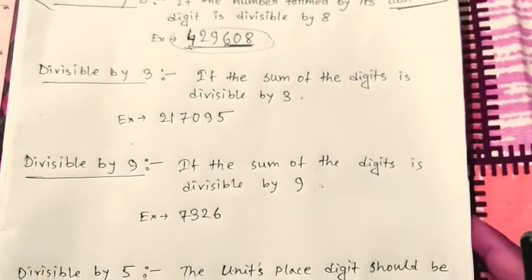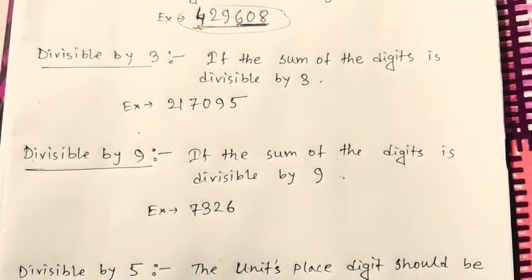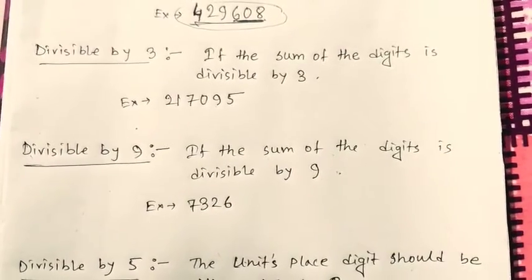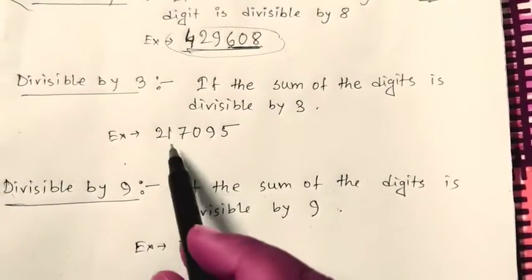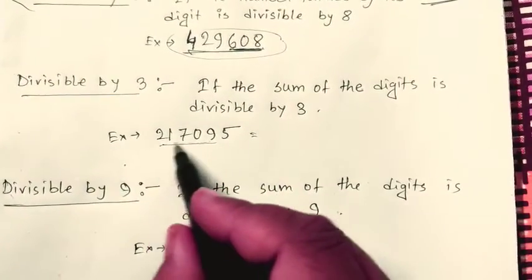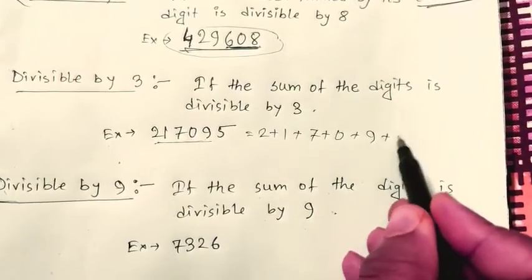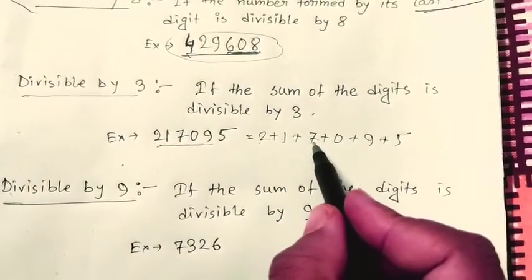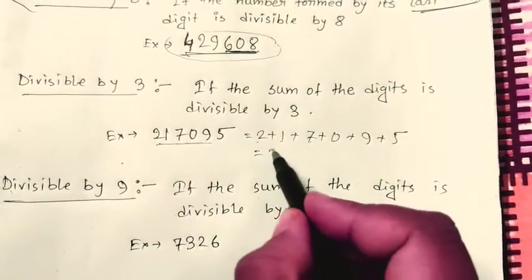Now let's come to the divisibility rule by 3. The rule says if the sum of the digits of the given number is divisible by 3, then the whole number will be divisible by 3. So what is the sum of the digits? 2 plus 1 plus 7 plus 0 plus 9 plus 5. So we will be adding the digits. 2 plus 1 is 3, 3 plus 7 is 10, 10 plus 9 is 19, 19 plus 5 is 24.